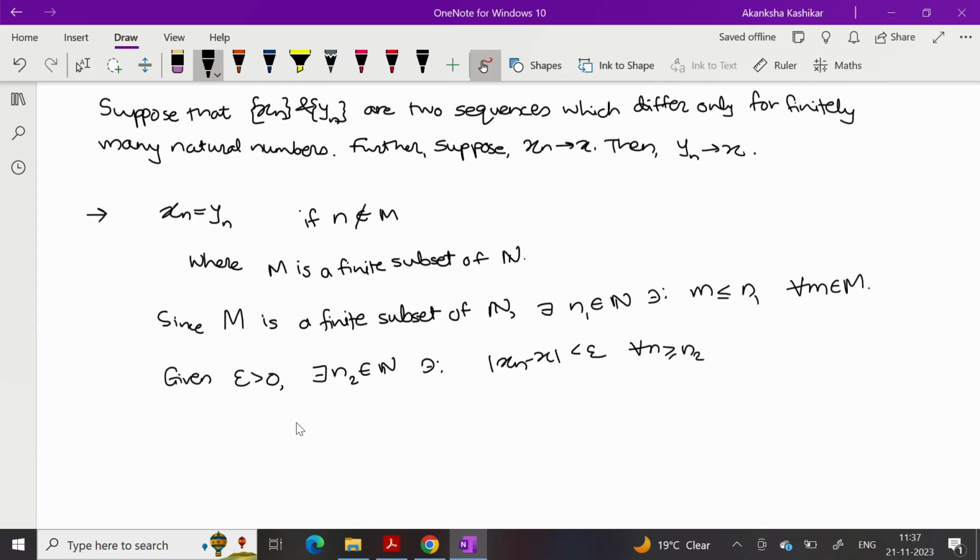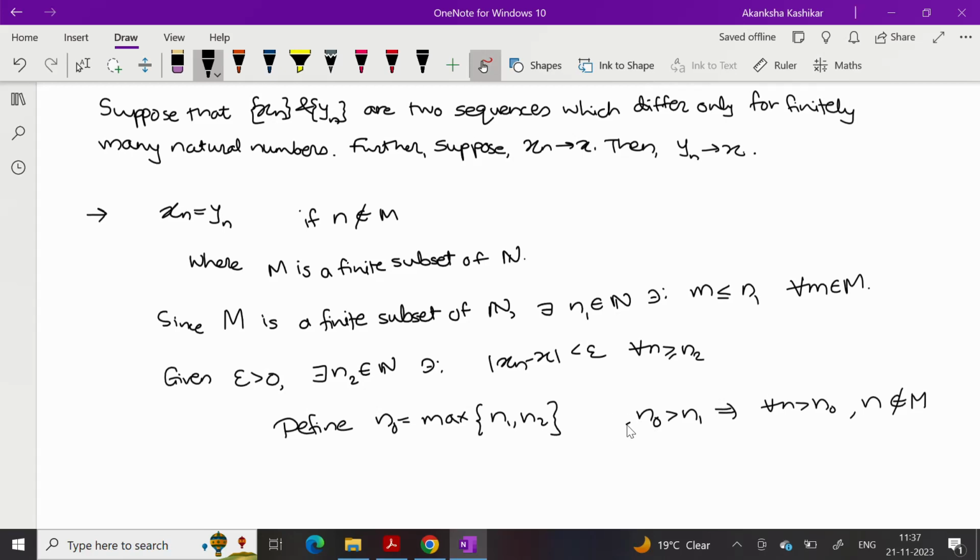Now, let me define n0 as the maximum of n1 and n2. Since n0 is larger than n1, for every n greater than n naught, n cannot belong to M, because all the elements in M are smaller than n1 and n1 is further smaller than n naught.